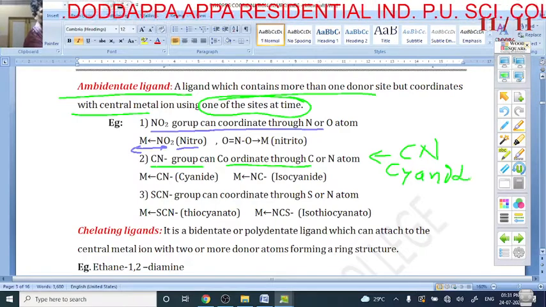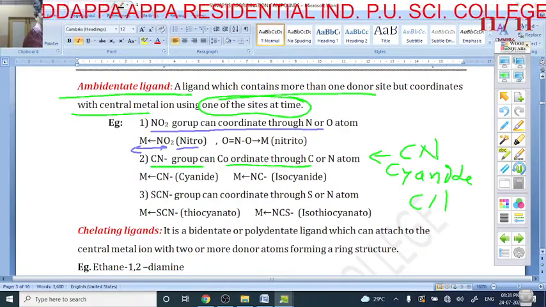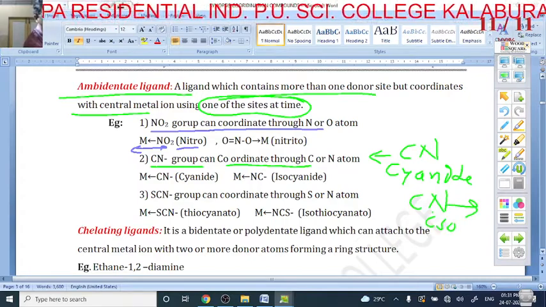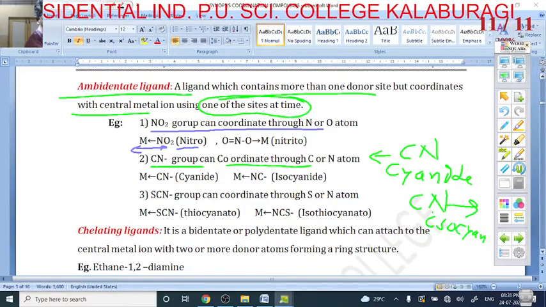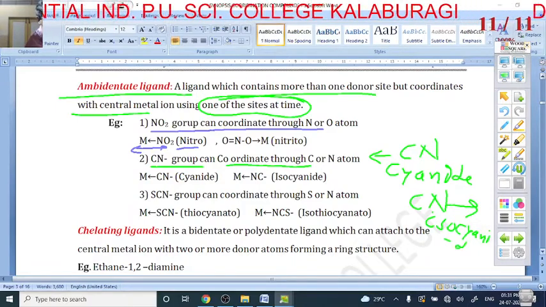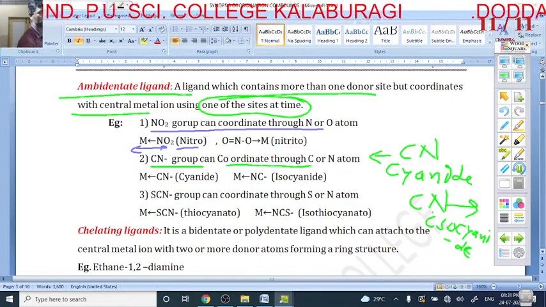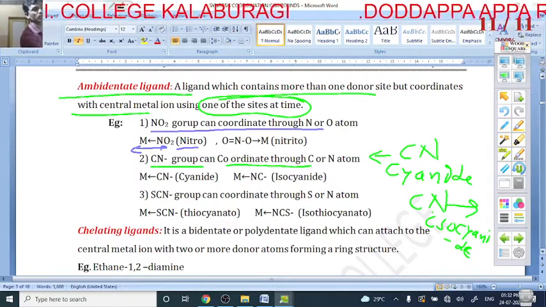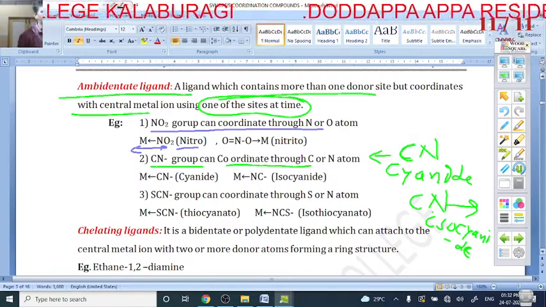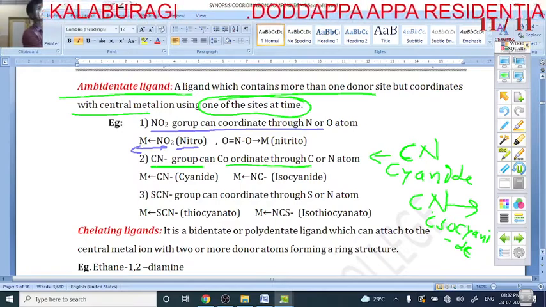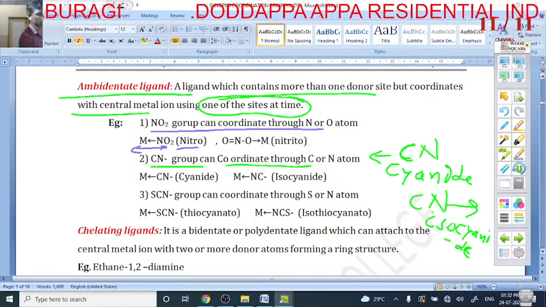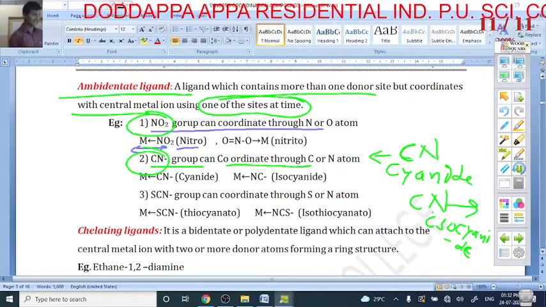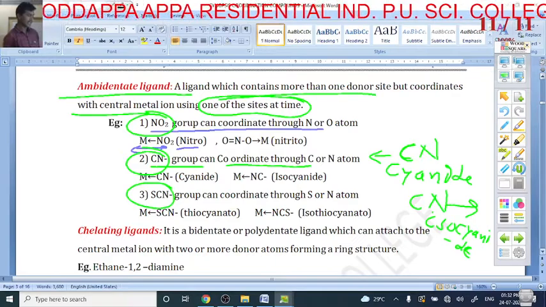With the same ambidentate ligand, if nitrogen is the donor, it is read as isocyanide. So an ambidentate ligand has 2 donor atoms, but only one can attach to the central metal atom, using only one site. So it is called what? Ambidentate. Examples: NO2 is ambidentate, cyanide is ambidentate, and thiocyanate is an ambidentate ligand.